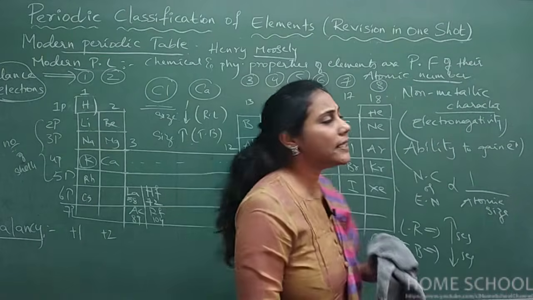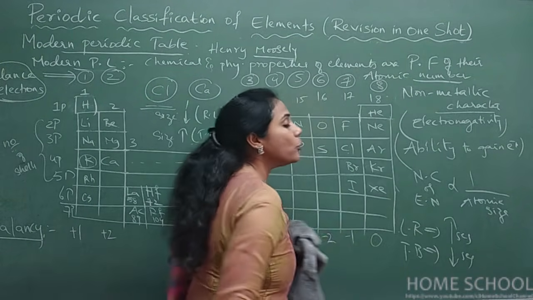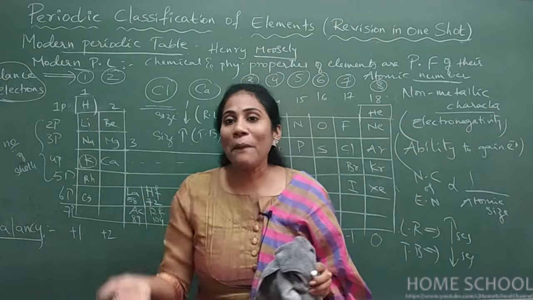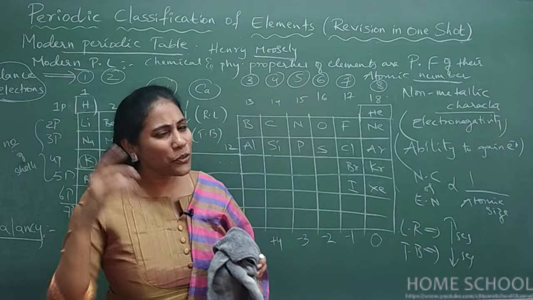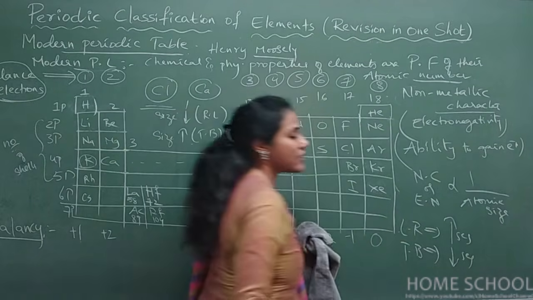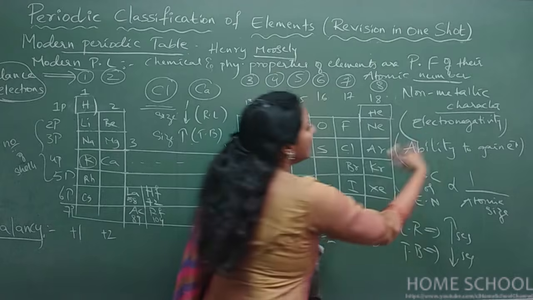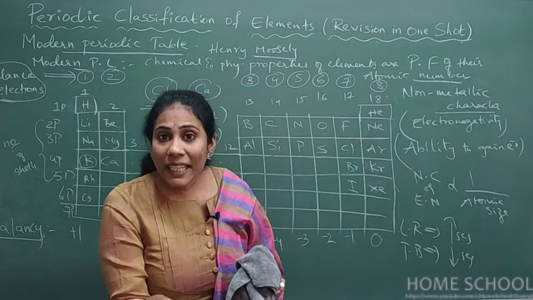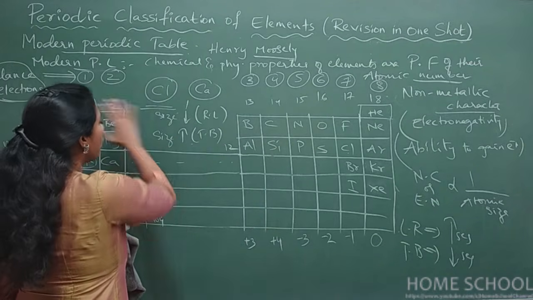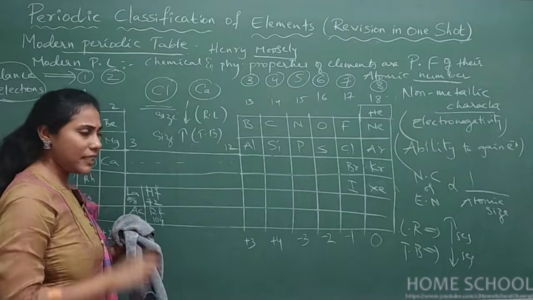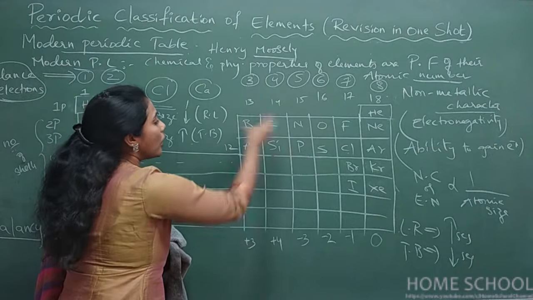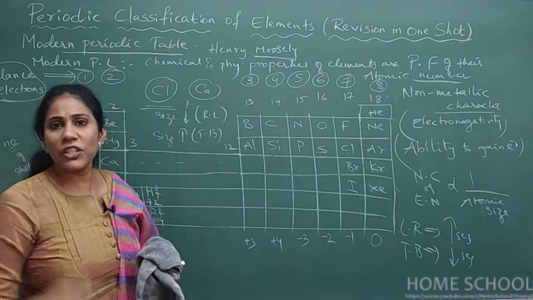So every property, like I explained, you can connect it to size and give the answer. I think I told you every property in the easiest way, right? Everything you connect to size, guys. Ionization enthalpy is inversely proportional to size. Non-metallic character is inversely proportional to size. Metallic character is directly proportional to size. So if you know from left to right size decreases, top to bottom size increases, every other property you can talk about with respect to size and give the answer. Questions are asked like this.